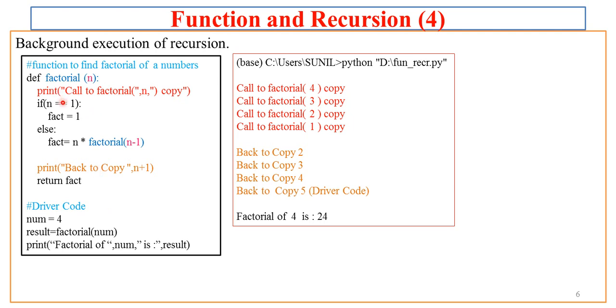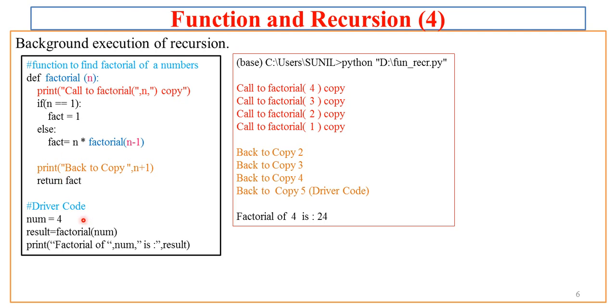One statement I have written before if n equal to 1, and the other statement I have written after the else, before the return statement. So if you now see the execution, the program is the same, I have just added two print statements in the program to check whether the conceptual things we saw in the earlier discussion are really happening in the background or not.